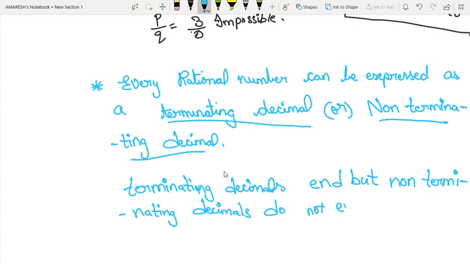Now we understood about this. Every rational number can be expressed as a terminating decimal or non-terminating decimal. Terminating decimals end, but non-terminating decimals do not end.